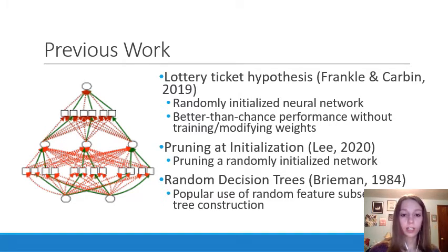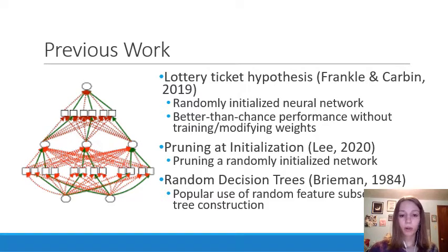Another approach is pruning at initialization, which was completed by Lee in 2020. The idea behind this is kind of similar to pruning a decision tree. Basically, an entire randomly initialized network is created, and then some of the connections are pruned. However, this approach is different from the ones used in this study because the pruning aspect is eliminated, and instead of selecting connections that define a subnetwork, this study actually just uses all the connections in the network. So all the connections remain active instead of selecting just a few of the connections.